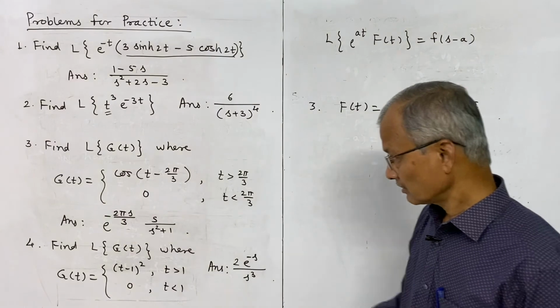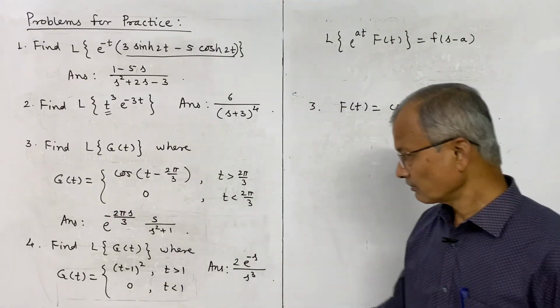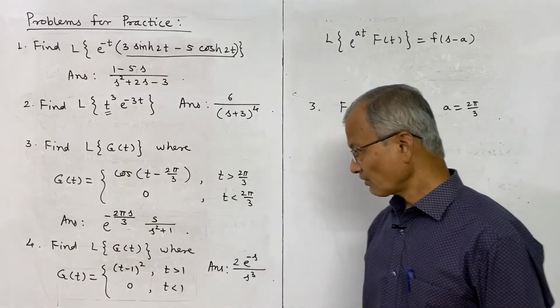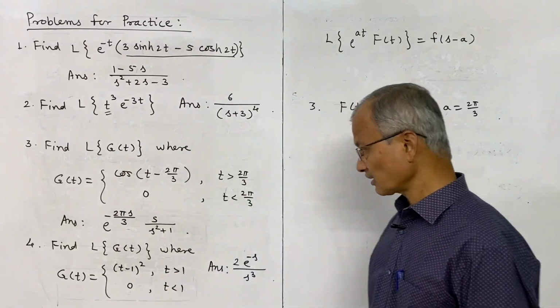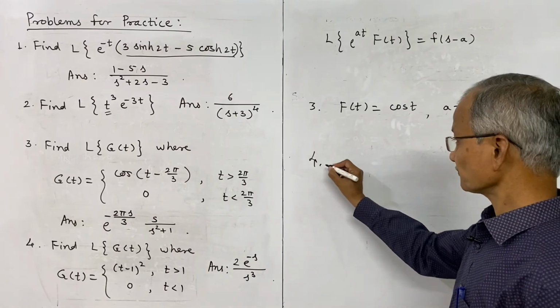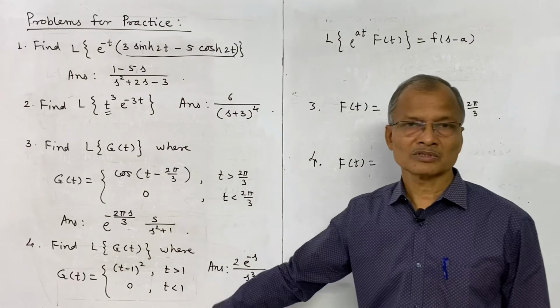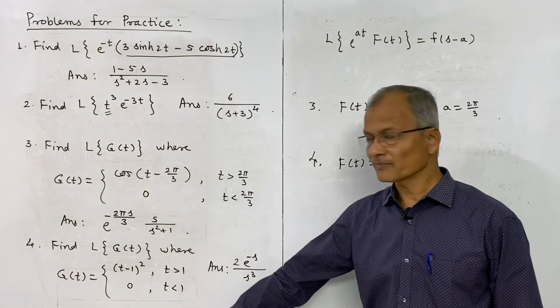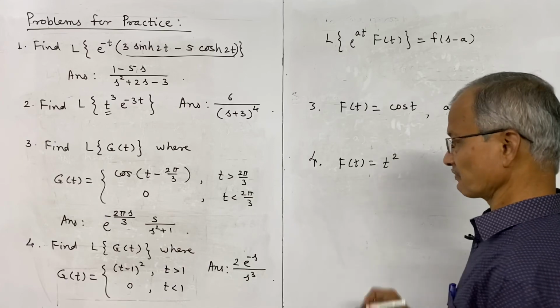Now the last one is again L of g of t, where g of t is defined by these values. G of t is t minus 1 whole square when t is greater than 1 for the fourth. So what should be f of t? Again we want to use the second shifting theorem, and therefore f of t should be taken as t square.